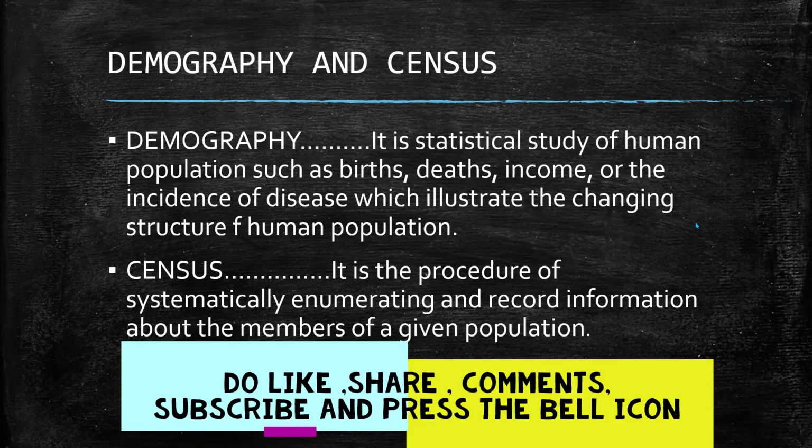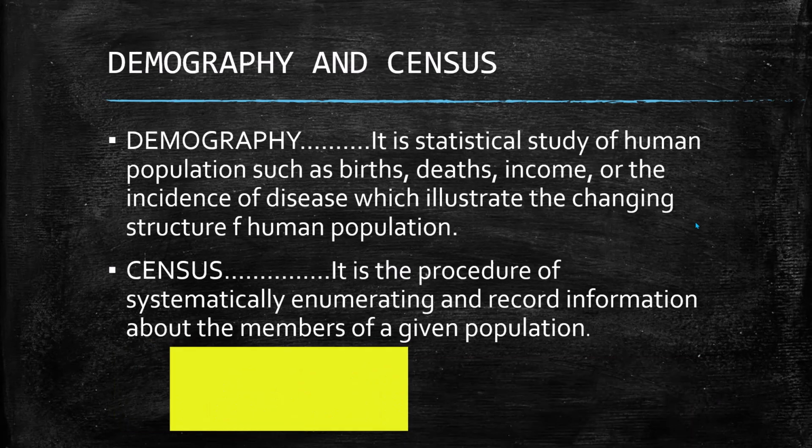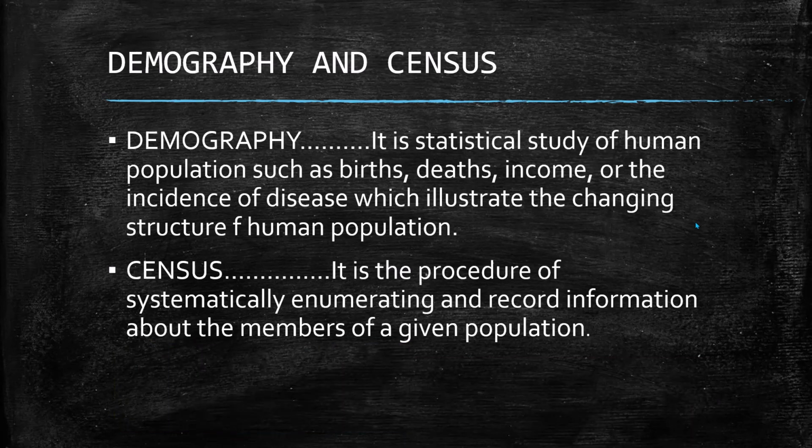The last topic is demography and census. As I told you, this is actually a topic of the first class, but the topics were left in that section, so we are going to conclude it here. Census, I think you know very well what the census is. Census is actually the population counting. A proper procedure is carried out by the government, and the population is counted properly.